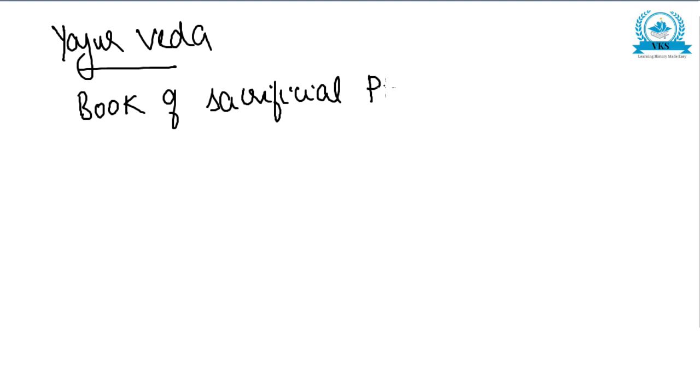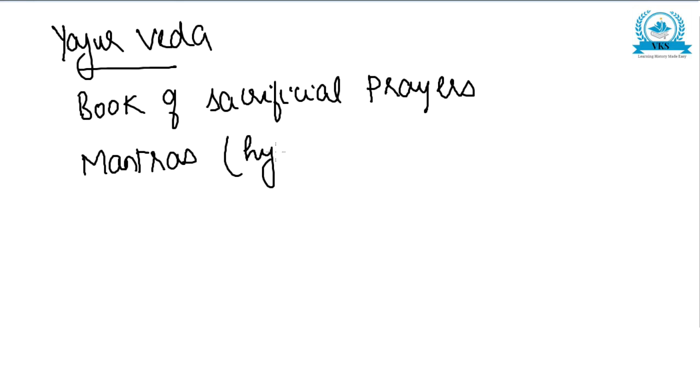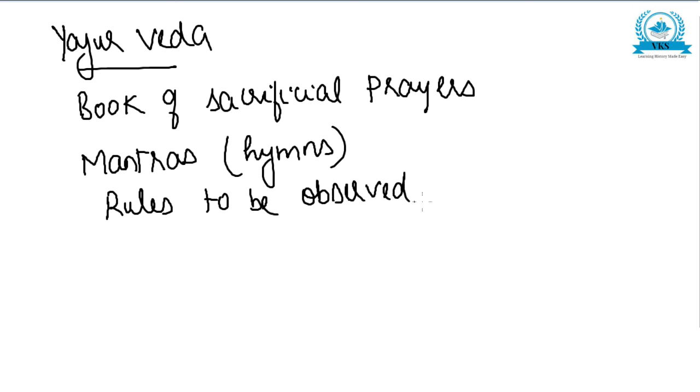It consists of various mantras used for sacrifices, and also of rules to be observed at the time of sacrifice. When sacrifices are being done, what rules have to be observed? That also is included in Yajur Veda.